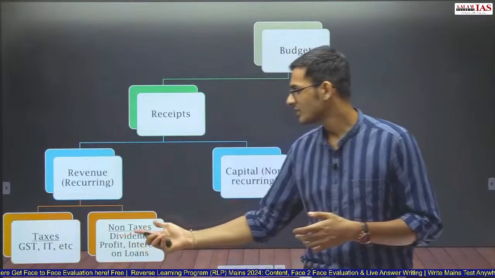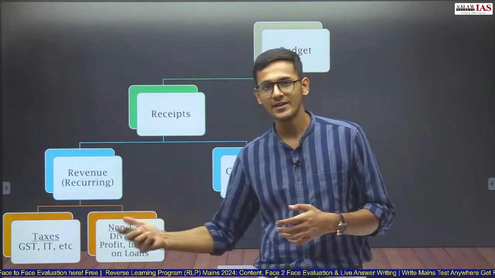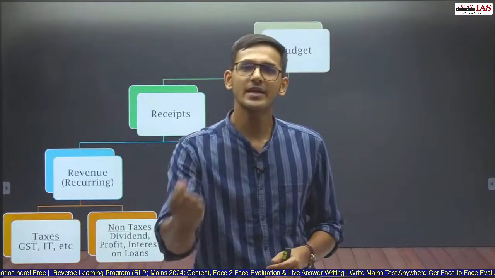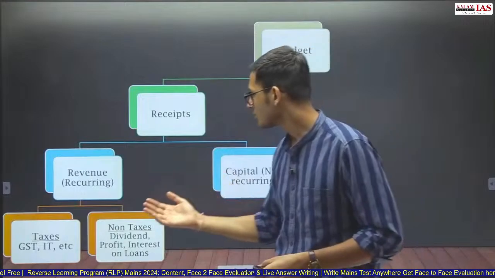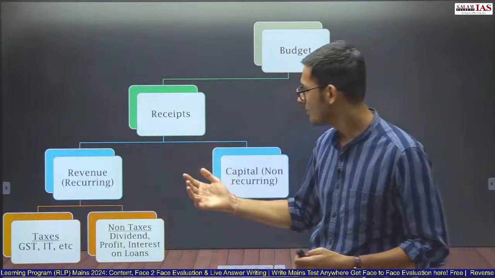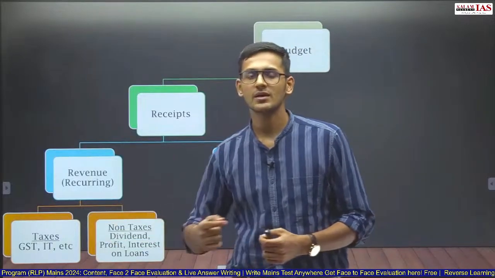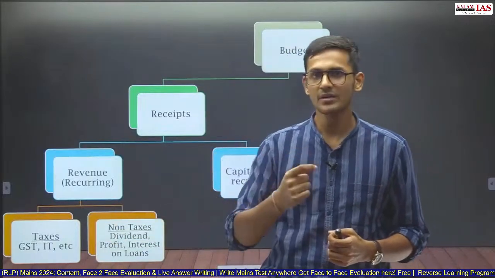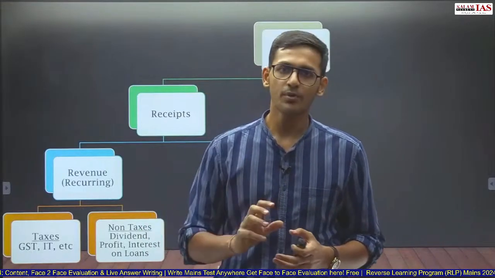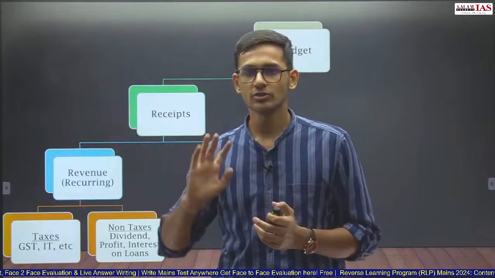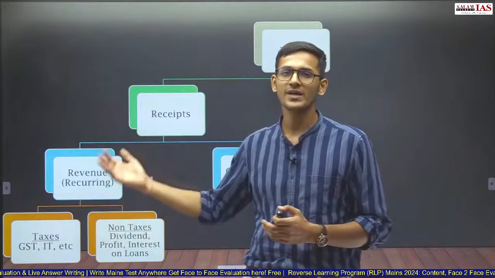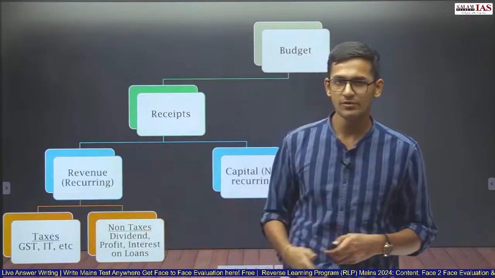Whereas non-tax income will include, for example, dividend, profit, and interest on loans. For example, if the government has given a loan to someone and earns interest on that loan, then that becomes part of revenue receipts, because that is not affecting the assets and liabilities of the Government of India. Dividend is part of the profit that any company gives. For example, the Government of India owns Coal India Limited. Coal India Limited will earn some profit and give part of the profits to the Government of India. That is again earning of the Government of India. So every profit and dividend is non-tax revenue receipts.